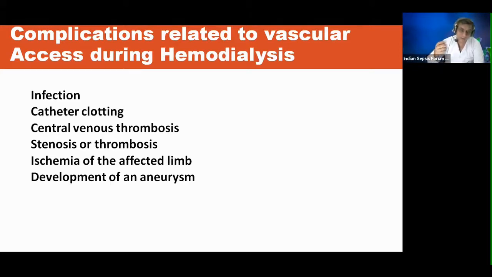So whenever you have inserted a femoral line, you always keep an eye on the limb. The limb should not get swollen. The limb should not get cold and clammy and ischemic. If you have inserted a jugular or subclavian, always do a check X-ray. Even if insertion has failed, you still have to do a check X-ray. Look at the site. There could be a hematoma which is evolving.